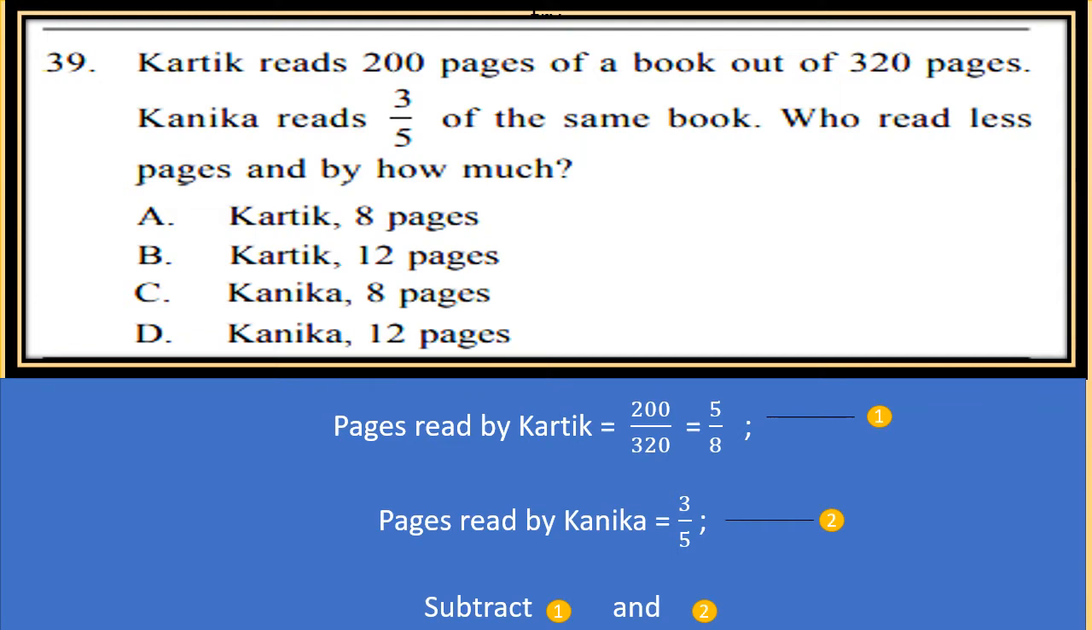Karthik reads 200 pages of a book out of 320 pages. Kanika reads 3/5 of the same book. Who read less pages and by how much? Now, to find who read less pages and by how much, we need the fraction of Karthik's pages. So, pages read by Karthik is 200 out of 320. So, fraction will be 200 upon 320, and the lowest form of which is 5 by 8. This is our equation 1. Now, pages read by Kanika is 3 by 5, which is equation 2. Now, subtract 1 and 2, you will get the answer.